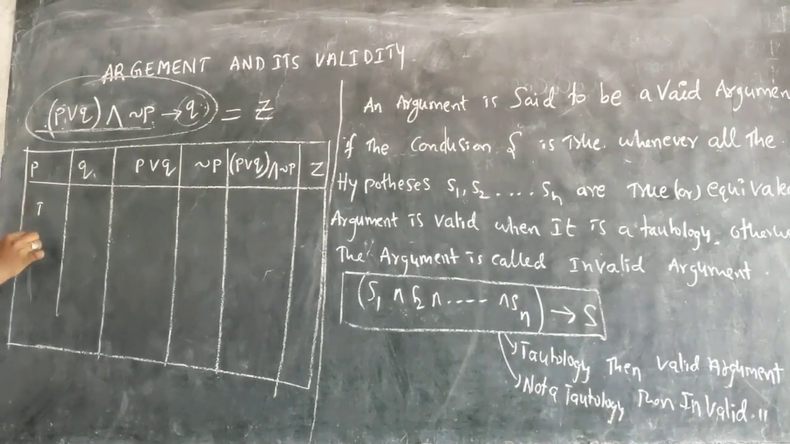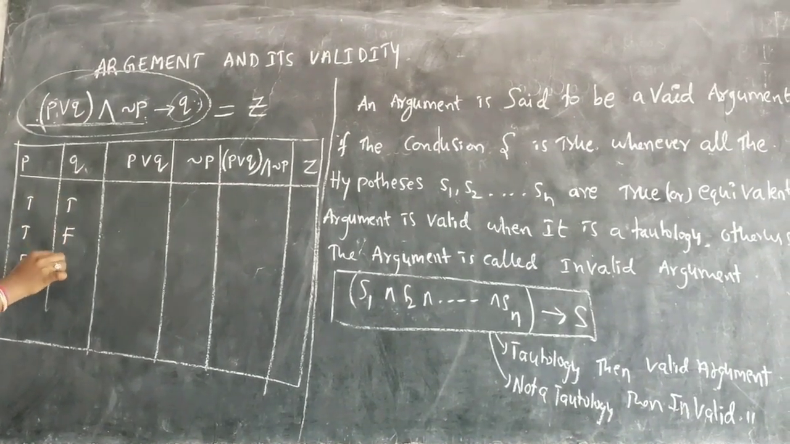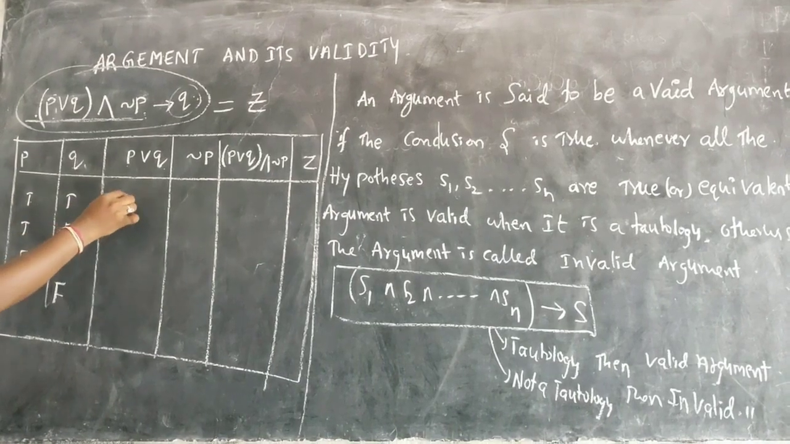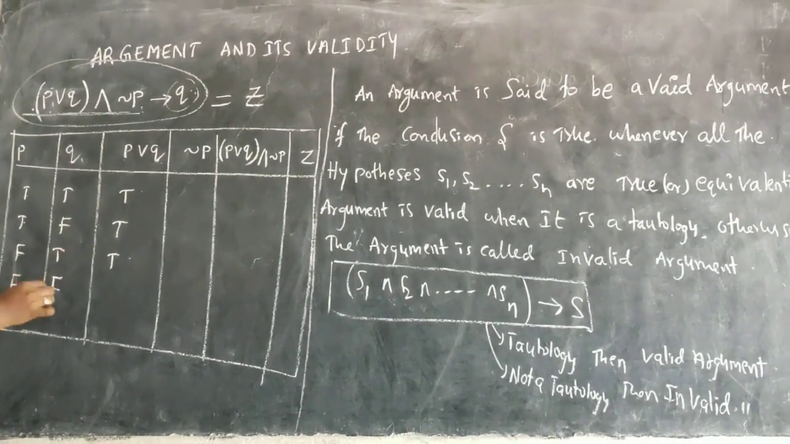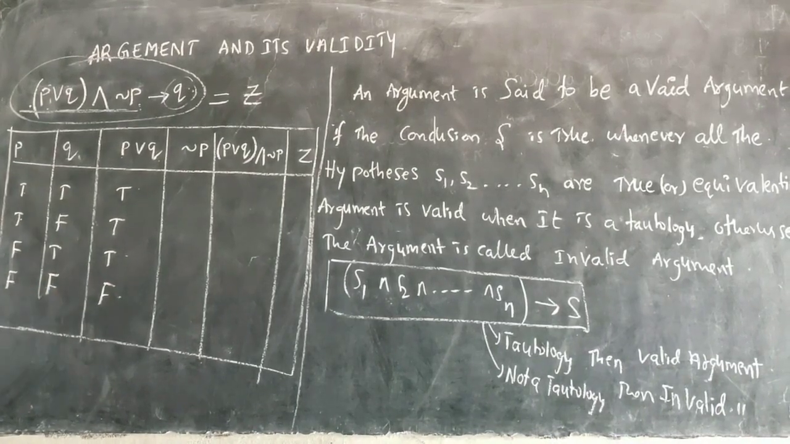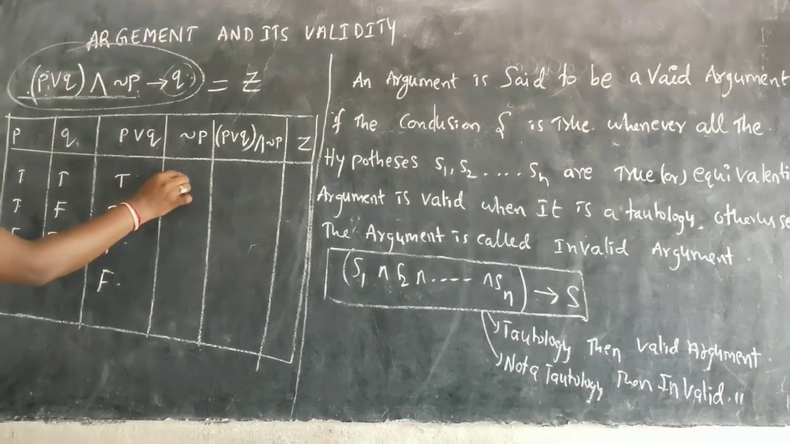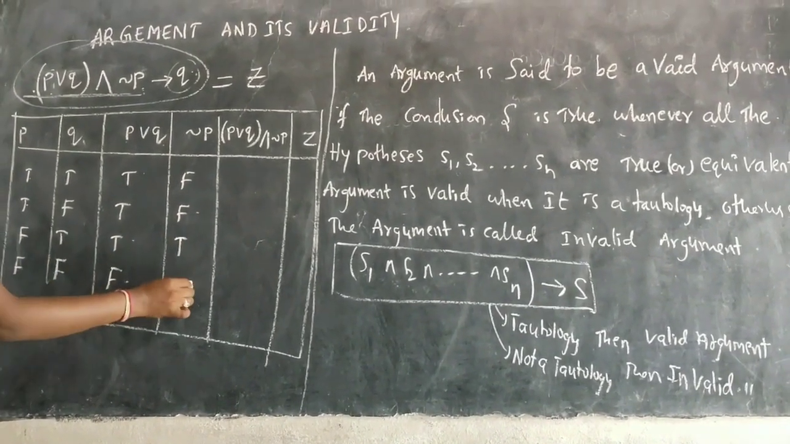P statement: true, true, false, false. Q statement: true, false, true, false. Then P implies Q will be: T implies T will be T, T implies F will be F, F implies T will be T, F implies F is T. Negation P: for P negation, T is F, T is F, F is T, F is T.